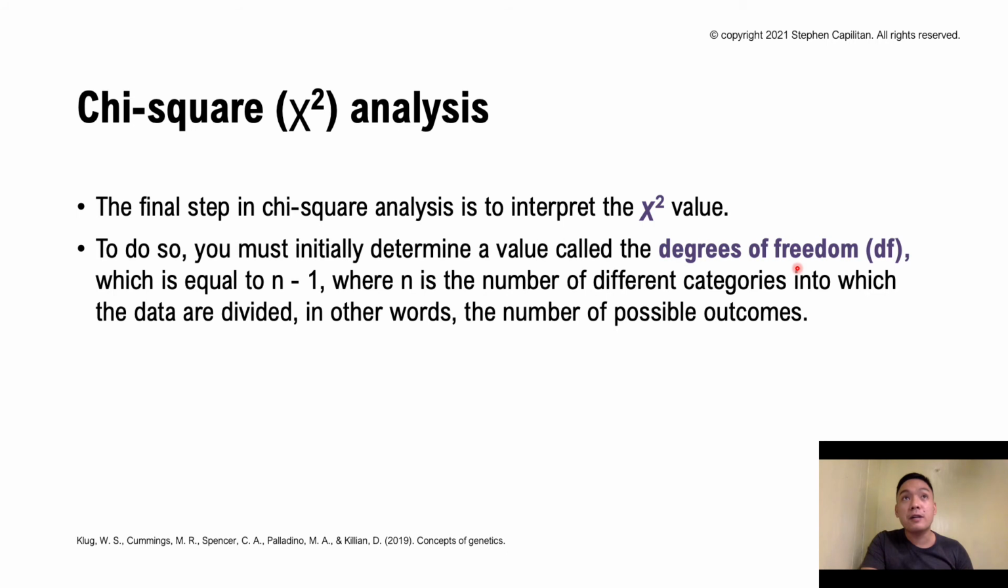You must take into account this degrees of freedom, because the greater the number of categories, the more deviation is expected as a result of chance. So more deviation is expected by chance in a dihybrid cross as compared to a monohybrid cross. Your different categories will just refer to the possible phenotypes of the cross between organisms.